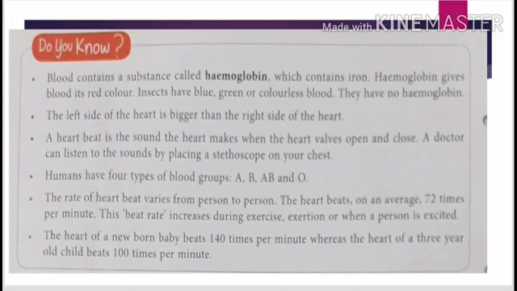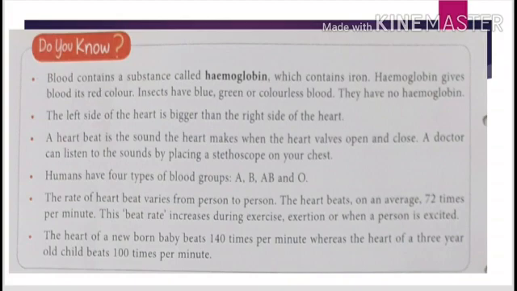Number 4 point, humans have four types of blood groups: A, B, AB and O. मेरा blood group A है dear students. You must know about your blood group.